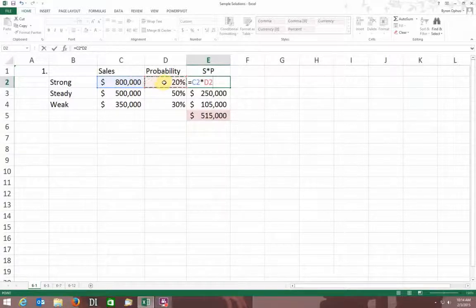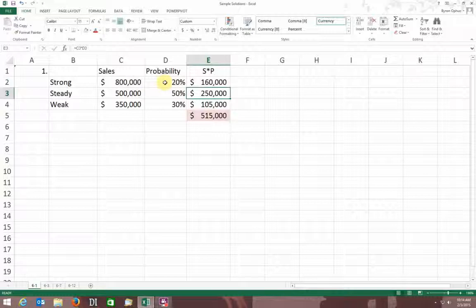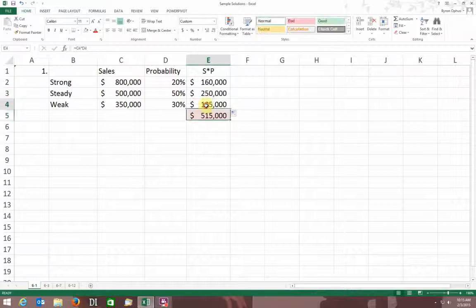I've got it in there now. Okay, so that's 160,000. I could repeat that formula. I can also just drag that formula down. Okay, grab that corner there so that little cross appears, drag it down. I get the same formula then, 50,000 or 50% times 500,000, which is 250,000, etc.